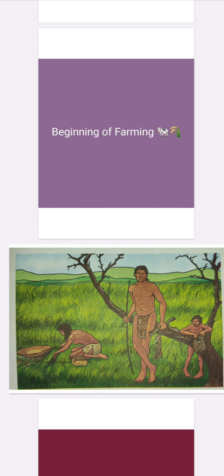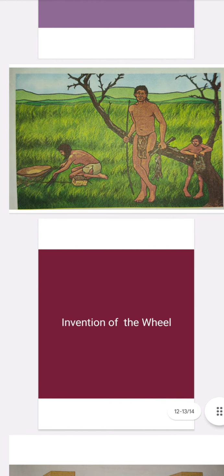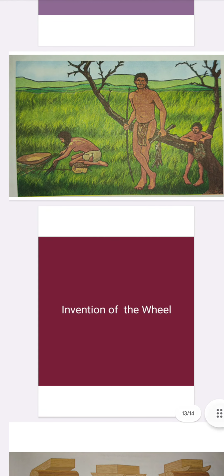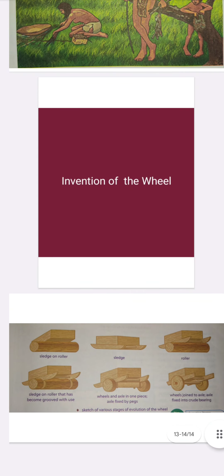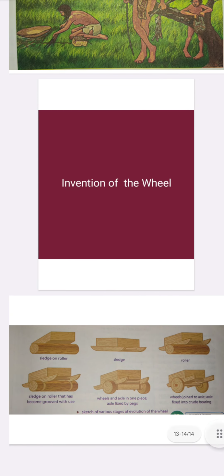The houses that the Neolithic people built were made of mud, straw, and reed. In some places, they lived in dwelling pits. For example, in Burzahom in Kashmir, people built pit houses that were dug into the ground with steps leading into them. And there is also a very important achievement, the invention of the wheel. The invention of the wheel was a very important achievement of the Neolithic people, and therefore of humankind.